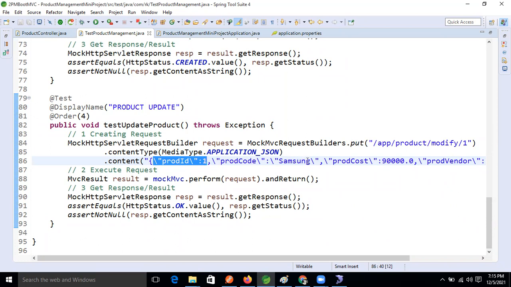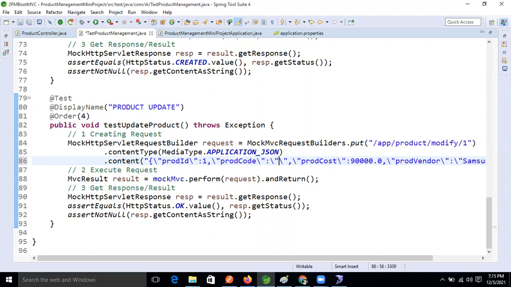Okay, the cost is different. This one is a dummy for checking the API. Okay, no issue. Samsung is there now. Let's take Nokia, this one only you want, right? Whatever value you give here, it will not update, because it is a dummy. This is for checking the API only. It will not be stored in the database. We are creating a dummy object.